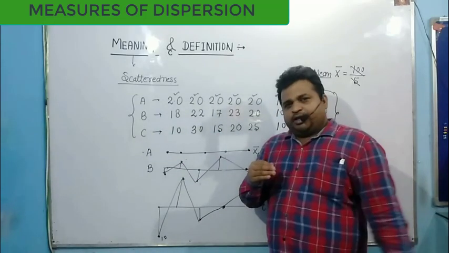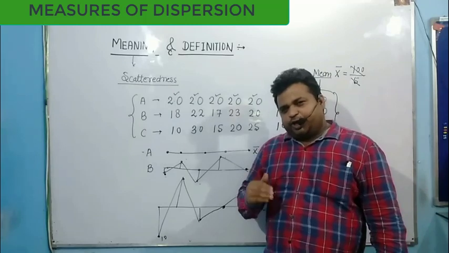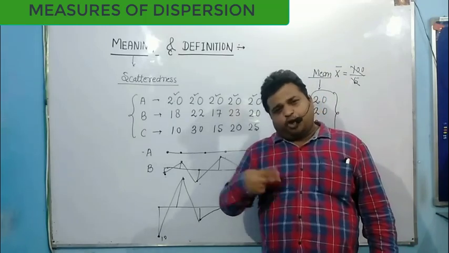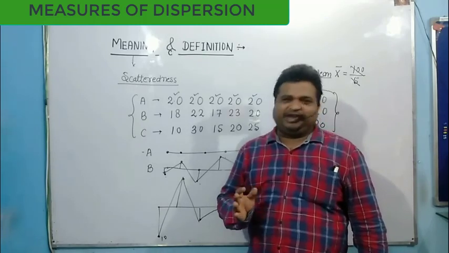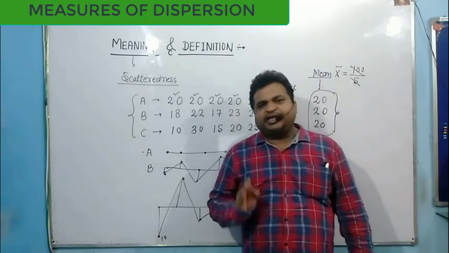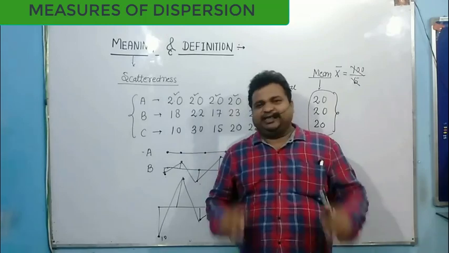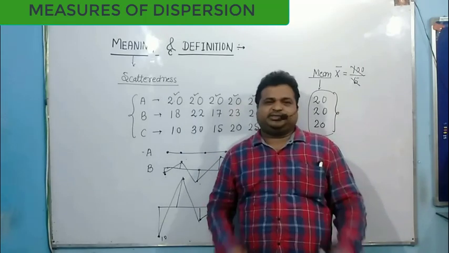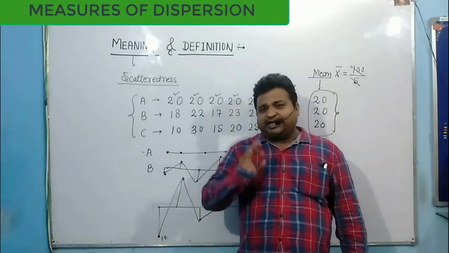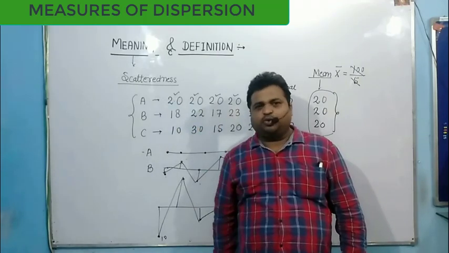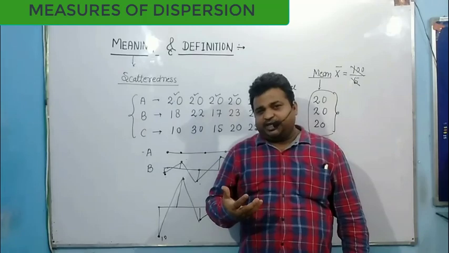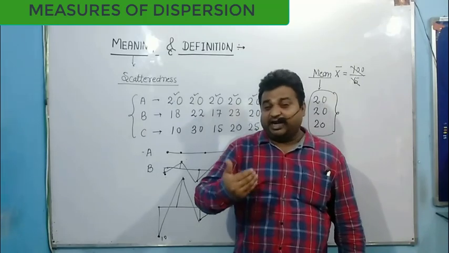Now I'm going to introduce two more concepts: the homogeneity of data and heterogeneity of data. Homogeneity means compactness. Compactness means how compact the data are, how less variable from the central value. And heterogeneity means scatteredness, the variability.